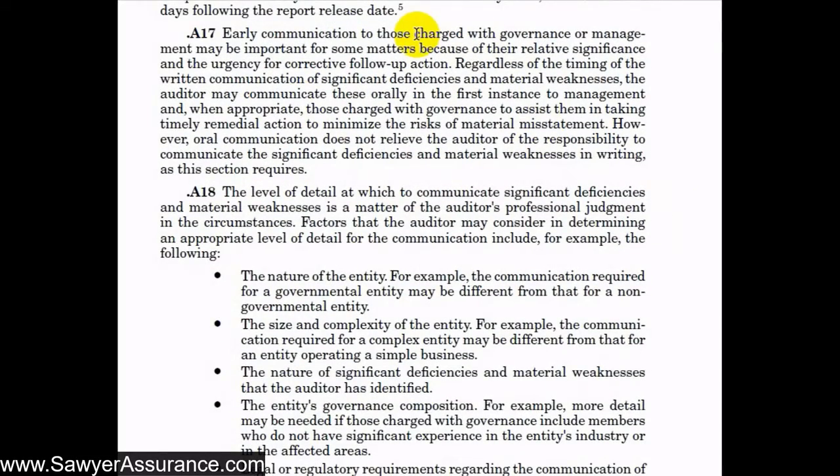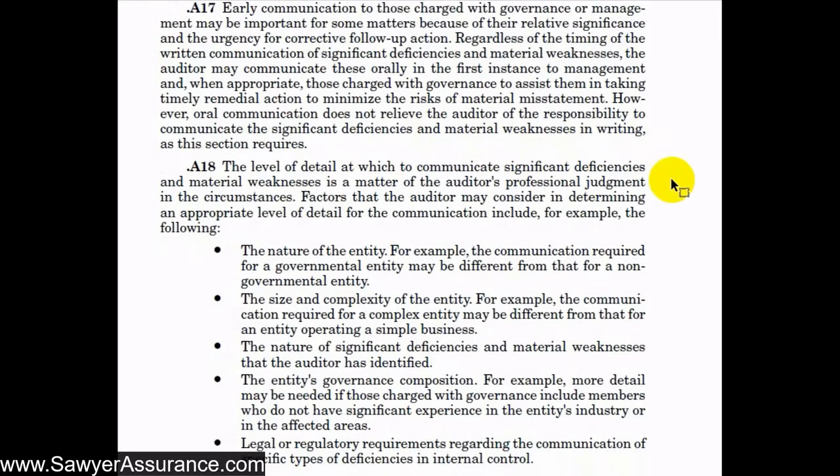And they also suggest here that even if we take a long time to communicate the matters to management and those charged with governance, we could, in the meantime, tell them those matters orally so that they're able to take timely remedial action if they need to, while we're drafting a formal written document. However, they note that our oral communication doesn't relieve us of our responsibility to communicate them in writing. Even if we tell management and those charged with governance about the deficiencies, we still need to write it up and give them a letter.